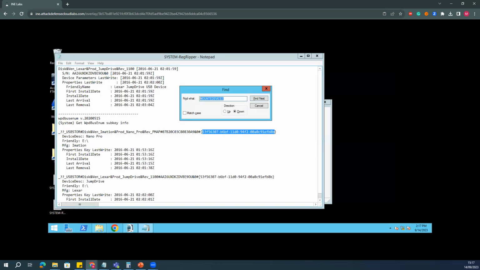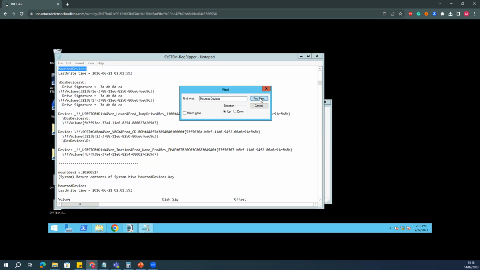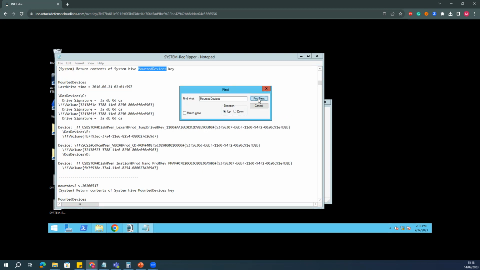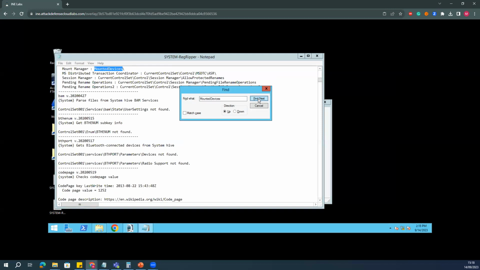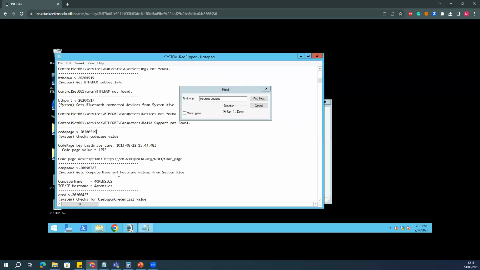So if I go to the mounted devices, if I go up, I think this is the mounted details.